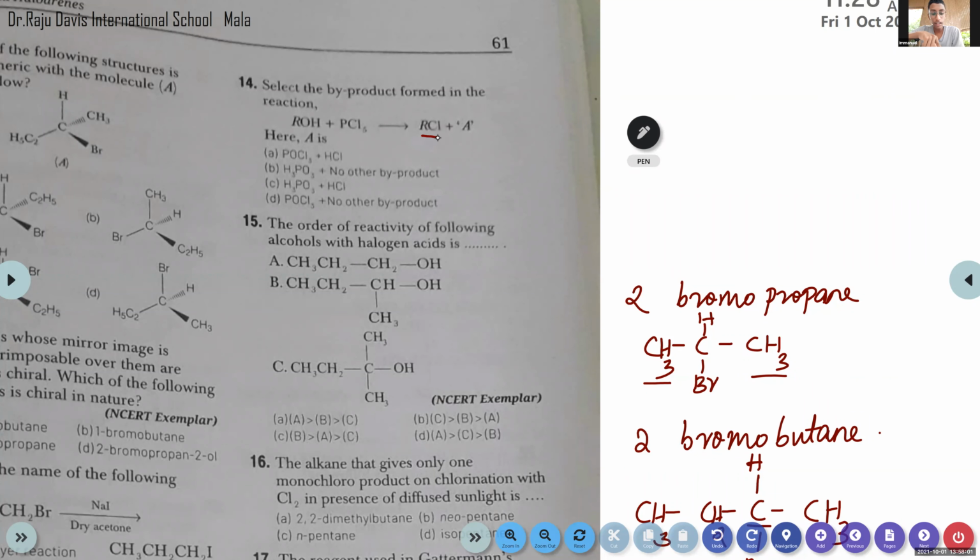Option A, POCl3 plus HCl. This is the fourth method of preparation of haloalkanes from alcohols. Along with the alkyl halide, POCl3 plus HCl is formed.